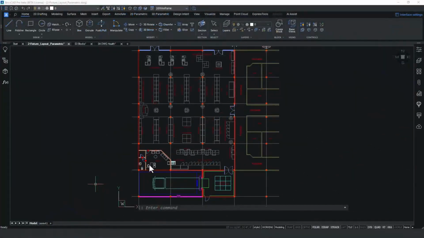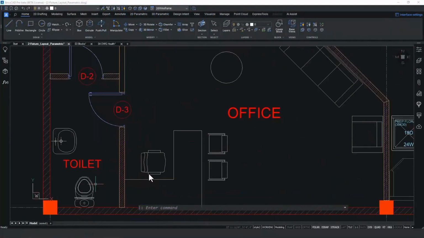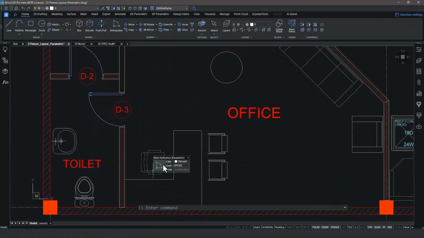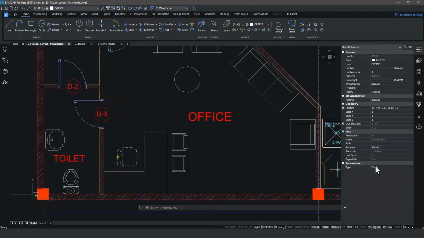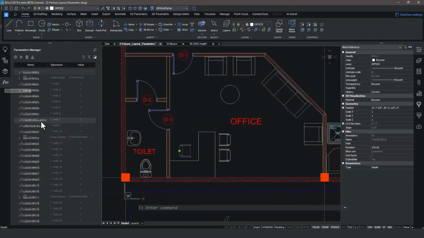Now we'll insert a parametric block created in BricsCAD directly from our library. We're constantly improving BricsCAD parametric blocks, and there are a lot of great new features in V24. You can see that a parametric block can contain a variety of different states that allow you to represent it as required in various drawings.